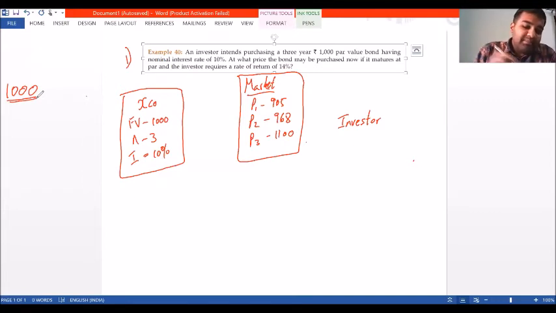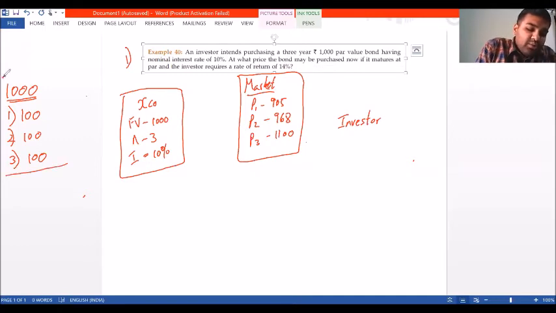Does it mean that if he buys the bond for face value of rupees 1000, he will get interest on the face value of rupees 1000 at 10 percentage? Say he gets rupees 100 in the first year, he will get rupees 100 in the second year. If it is a bond, the interest will always be paid on the face value. So face value is 1000, interest is 10 percentage. He gets rupees 100 each year for 3 years, because the bond has a period of only 3 years.